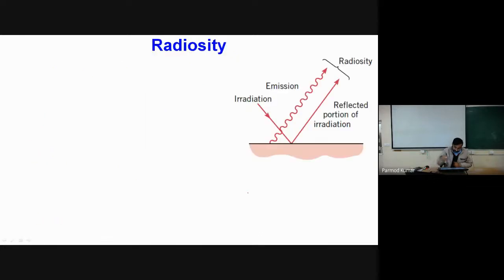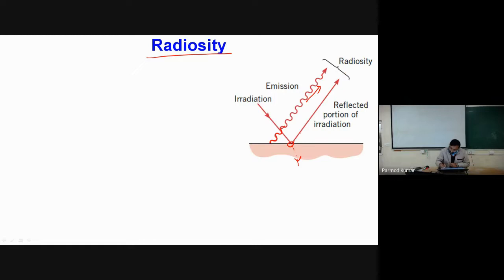Similarly, we have one more important parameter which is called radiosity. So what is the definition of radiosity? Let us see over here. This ray over here shows the radiation which is emitted by this surface. Now this ray shows irradiation on the surface. Out of this irradiation, some amount will be absorbed by the surface, some amount will be transmitted by the surface, and some amount will be reflected by the surface.